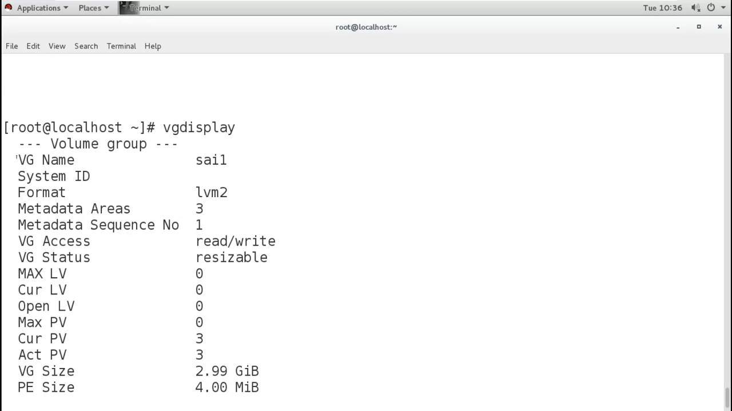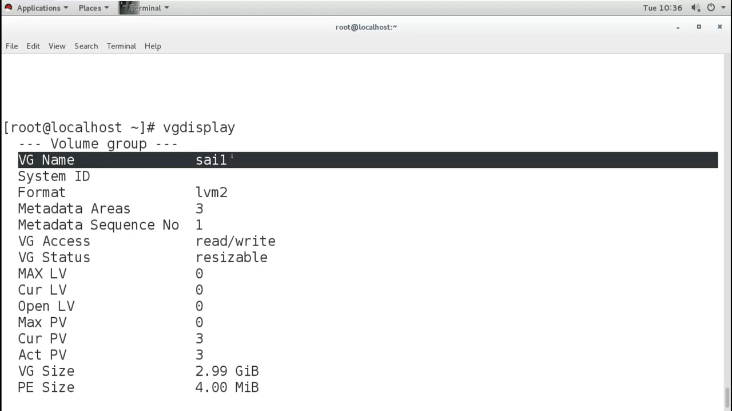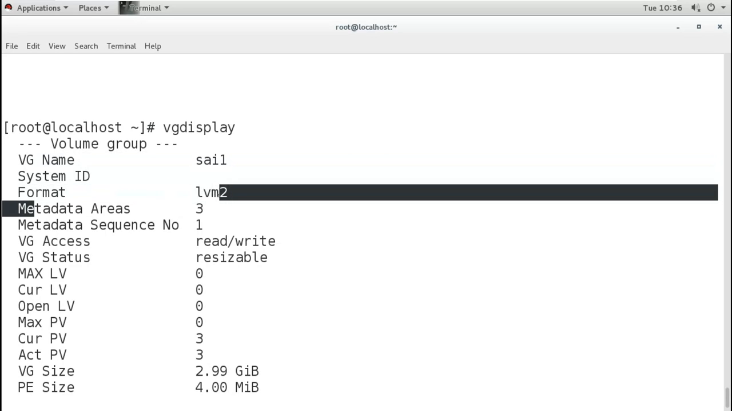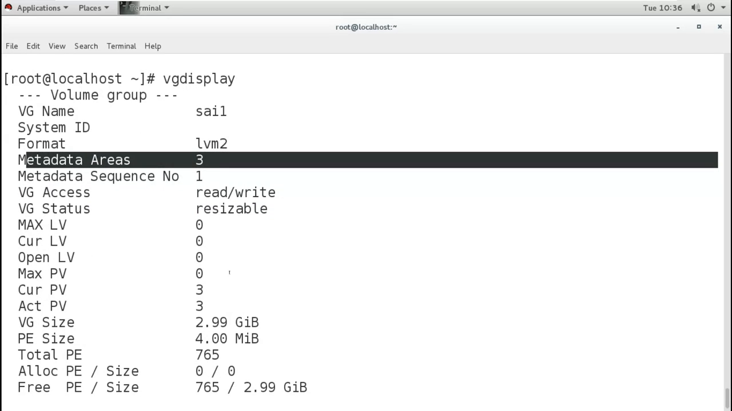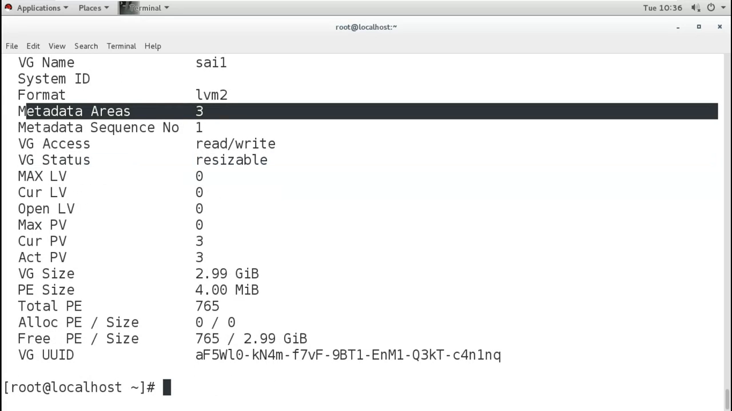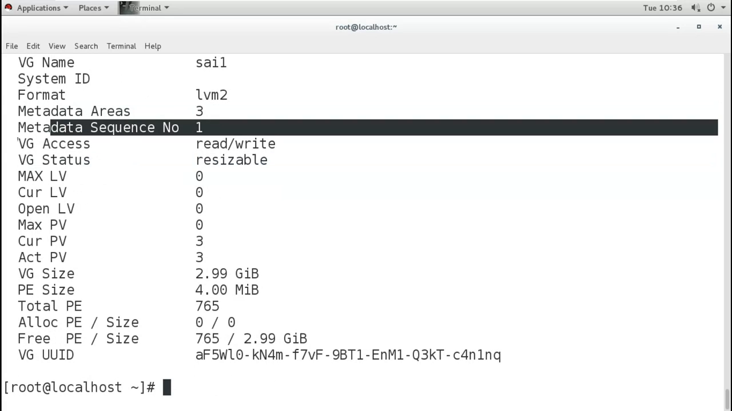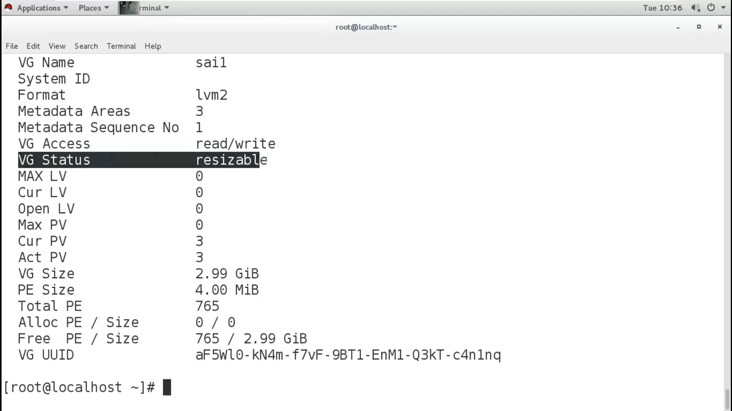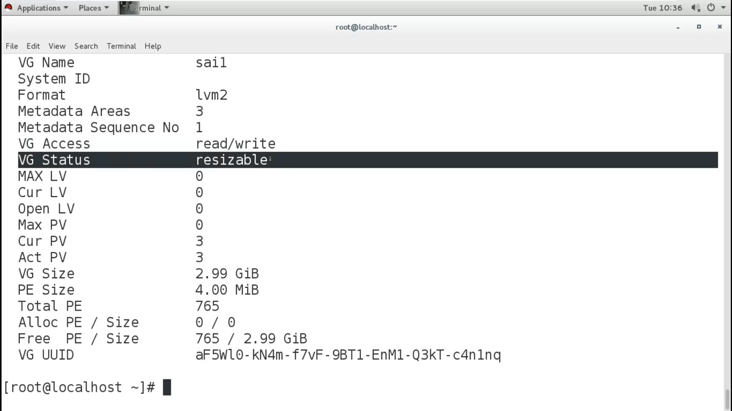So this is the name of the VG, size 1. Then format is LVM version 2. Metadata area is 3 because we are using 3 disks, 3 physical volumes. Metadata sequence number 1. Then VG access is read/write. One more thing, VG status is resizable. Resizable means that the total space I'm getting is 3 GB, because I have 3 disks, 3 partitions, 3 PVs of 1 GB. So total space I'm getting is 3 GB.